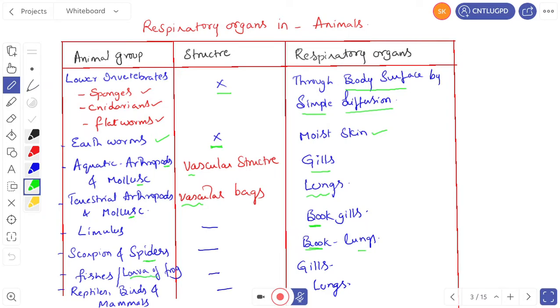Fishes and larva of frog. The larva of frog, remember, is also called the tadpole larva. Here the respiratory organs are gills. Reptiles, birds and mammals have lungs.